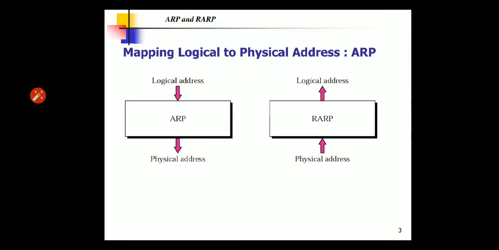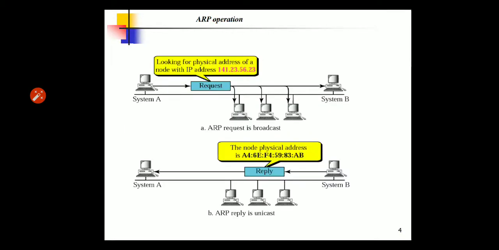Now see how ARP works. In the ARP operation figure, you can see that in the first figure the ARP request is a broadcast, and in the second figure the ARP reply is a unicast. In the first figure, the packet needs to be delivered to another system, system B, whose IP address is given.